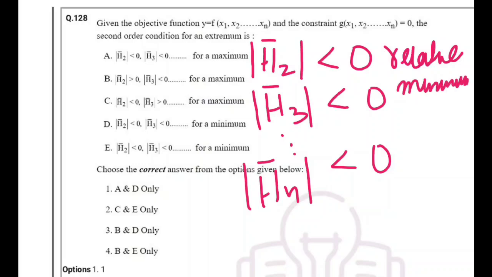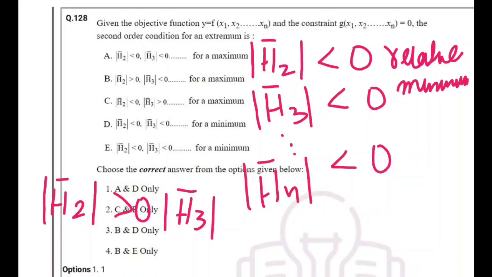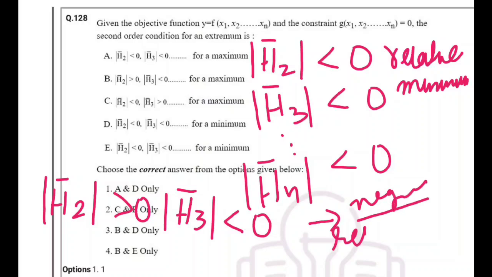On the other hand, if the second ordered bordered principal minor H2 is greater than 0, and H3, if its determinant is less than 0, that means the determinants of the bordered principal minors alternate their signs from positive to negative, we get a negative definite matrix, and it satisfies the condition for relative maximum.